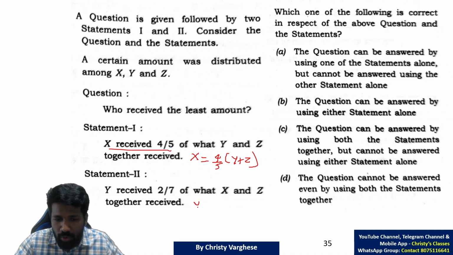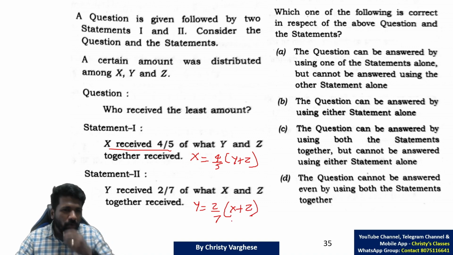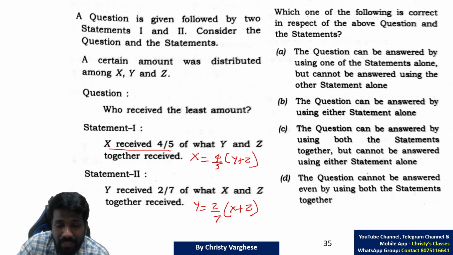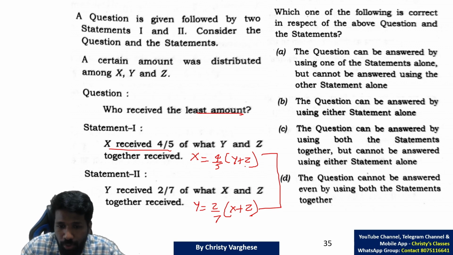And statement 2 says y is equal to 2 by 7th of x plus z value. So when you look at these two equations, you will feel like solving these three variable values is impossible. Yeah, solving exactly is impossible, but finding the least amount is possible if you use these two statements together. I will show you how.